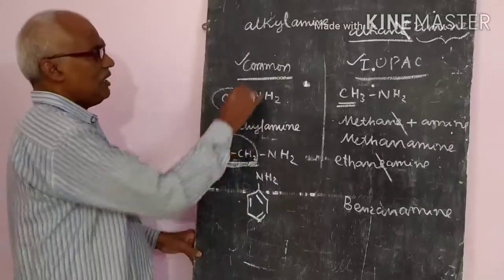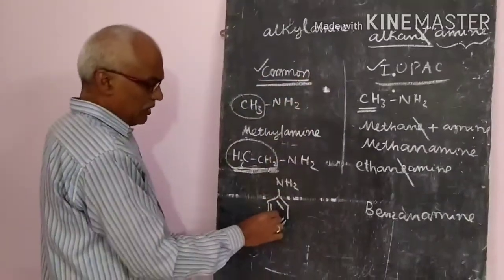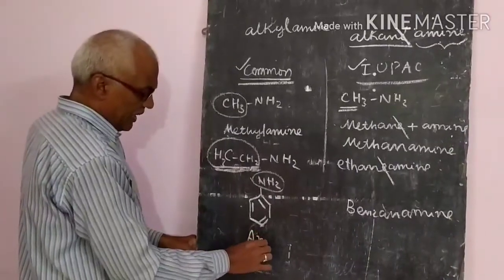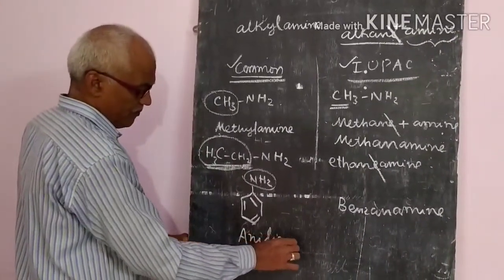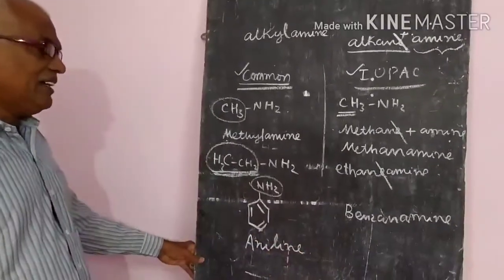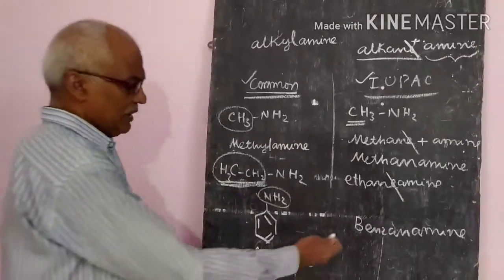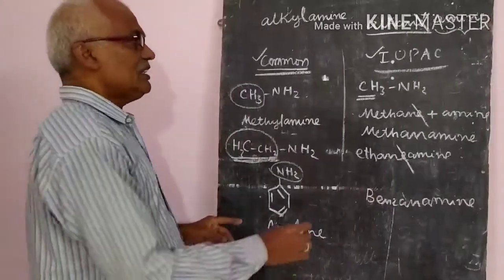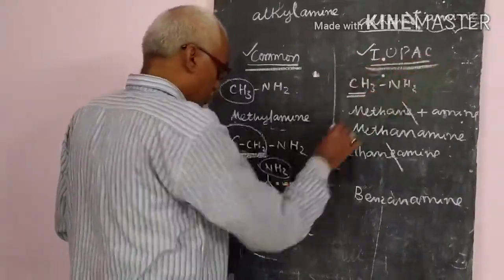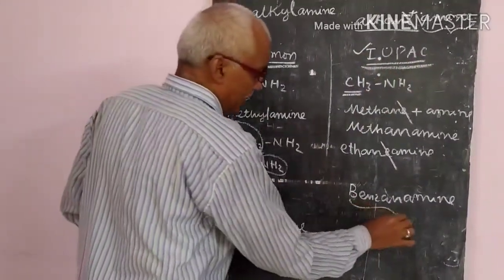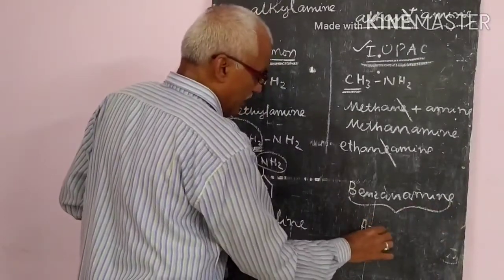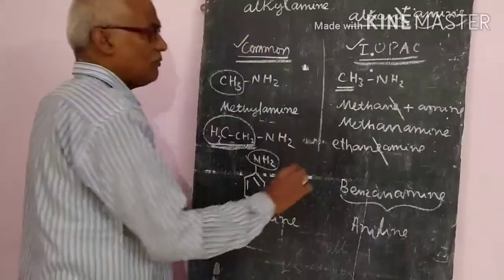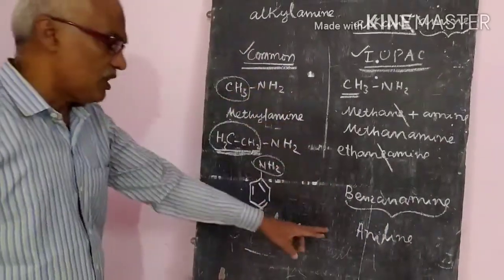But generally in the common name, the aromatic compound which contains the amine group is called aniline. In IUPAC also, instead of benzenamine, it is also called aniline. So the common name is sometimes used in IUPAC nomenclature also.